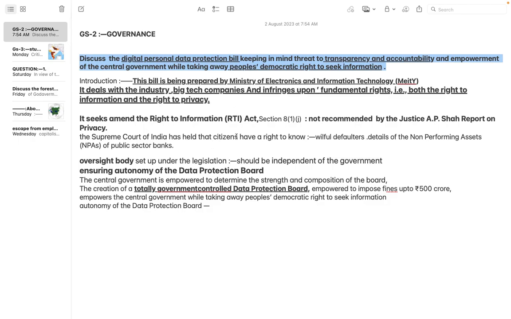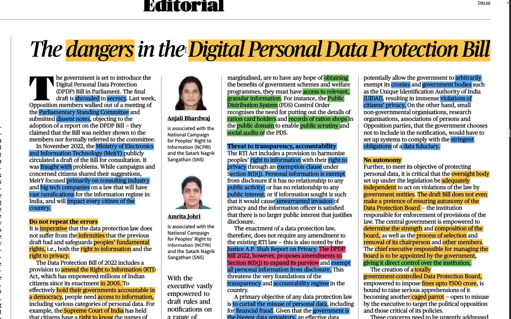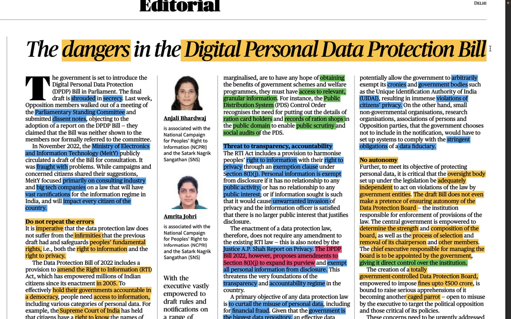And then we will try to write the answers of this particular kind of, we can say not the question, but we can understand it like an important question that might come into the examination, right? So this is going to be a very, very important question. Suppose this particular question is going to come into the examination, right? That if someone asks you, write a note about the Digital Personal Data Protection Bill, right? If someone asks you to write whatever you know about the Digital Personal Data Protection Bill, right? So how are you going to write, what are you going to write?